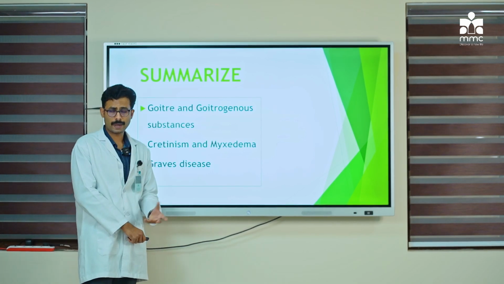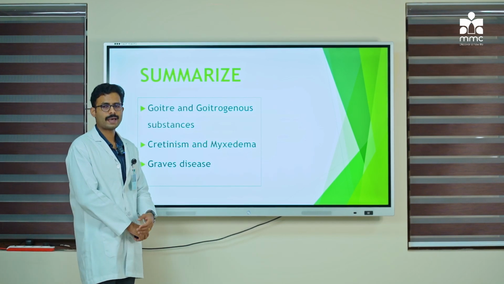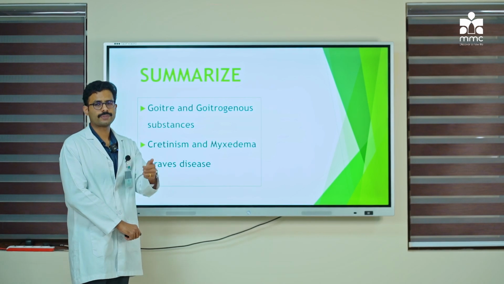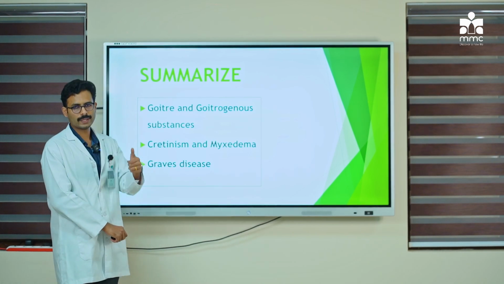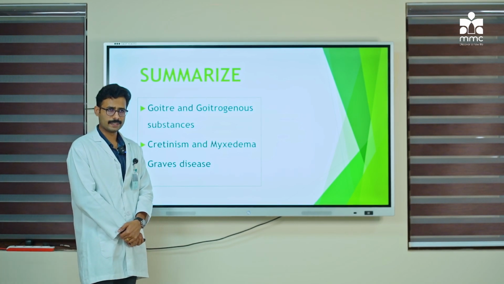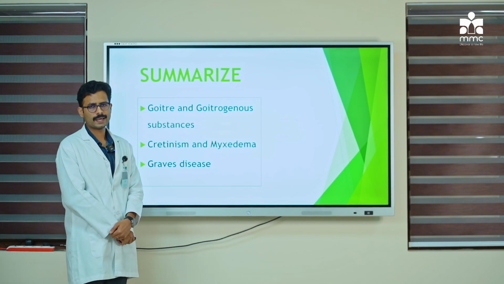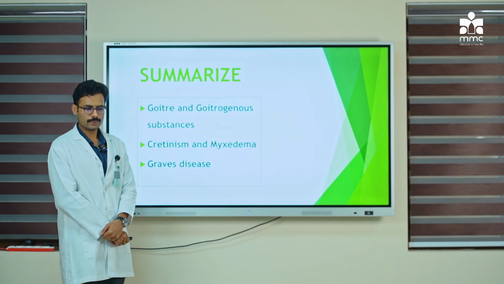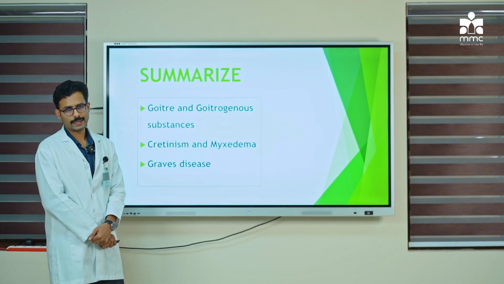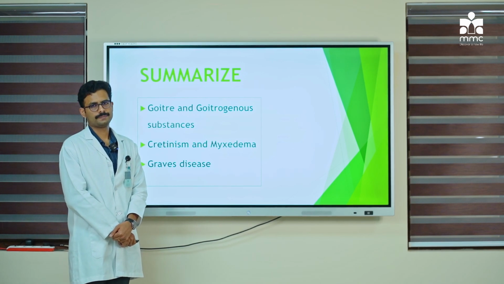Next, we discussed a part of hyperthyroidism, what is hyperthyroidism, the clinical features in hyperthyroidism, and what is Graves' disease. So this is also called as exophthalmic goiter, that is, there is protruding eyeballs in these individuals. So it's a classical finding and a classical diagnosis, and we saw the reason behind it. It is mostly autoimmune due to activation of what you call as LATS, long acting thyroid stimulators. Yes, so any doubts?